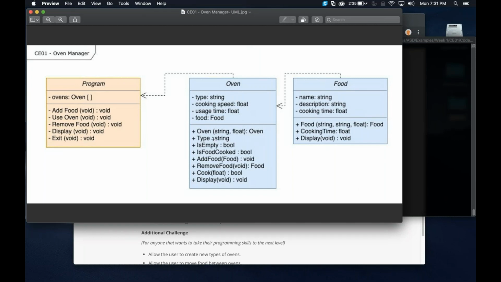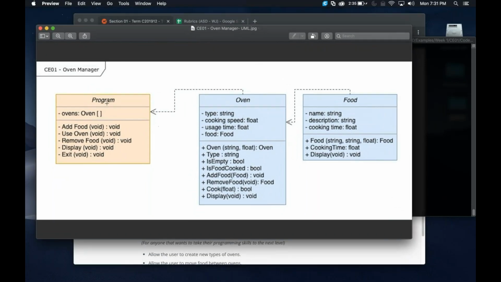I would highly suggest that you use the UML and make sure that you check your code against it, because it's really a nice way to see it visually, which I think a lot of people really need. However, I do want to strongly suggest that you start thinking of your own UMLs. For the first couple programs, we're going to be giving you these UML documents, saying, hey, this is the program class, here's the other classes, here's what you need. But in week 3, I think it starts, we do not give you the UML, and you have to create them for your own.